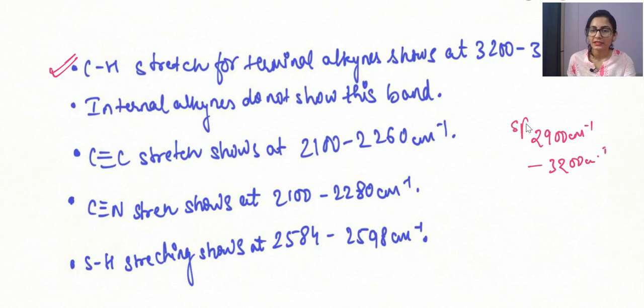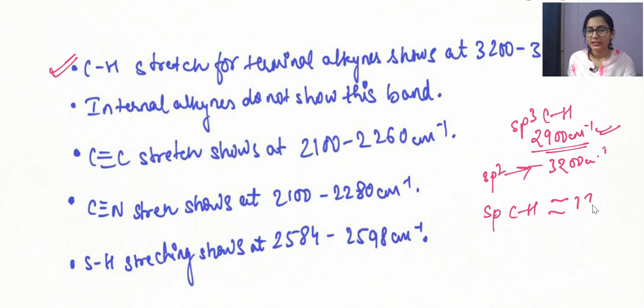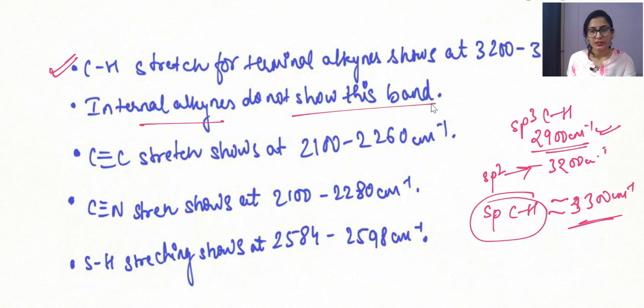Because the sp3 carbon hydrogen stretching frequency lies at less than 3000, the sp2 is at around 3200, greater than 3000, and the sp carbon hydrogen stretching is going to be around 3300 centimeter inverse, much greater. We know this already, so we can spot that this is our sp carbon hydrogen bond stretching frequency. Internal alkynes do not show this band because we have already discussed that.